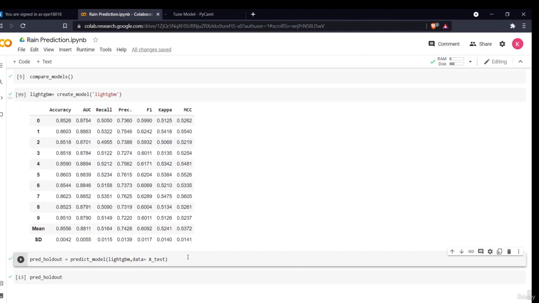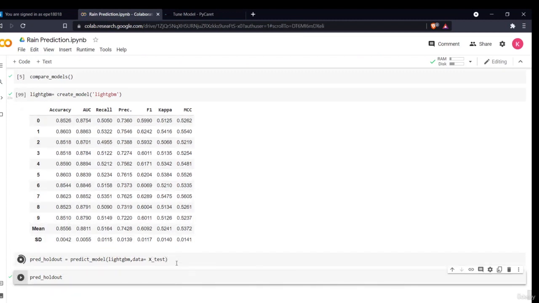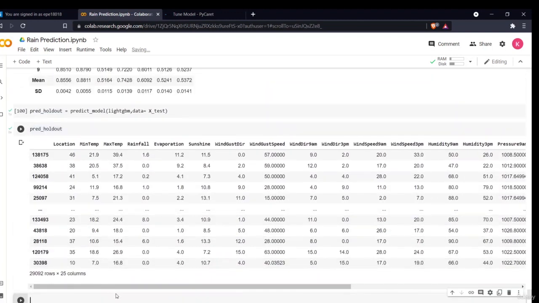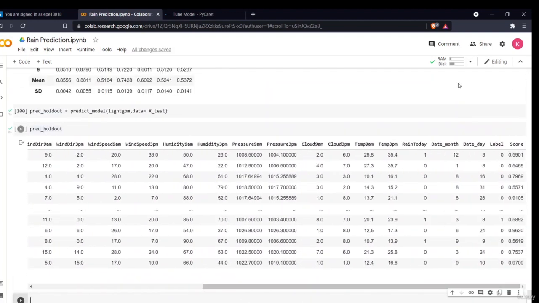Finally, I'll just predict model. I'll use that model which I have created, and I'll give the data x test from the previous one which I have already tested, and print my predictions. As you can see, these are my predictions. When you shift to the last column, this is my label, which means if it is 1, it will rain tomorrow, and if it is 0, it will not rain tomorrow. This is my score, which means how much is the accuracy for that score which it has compared with the test train data.